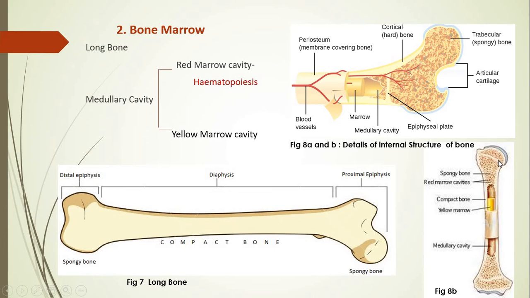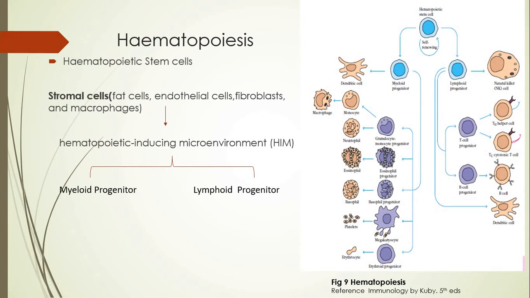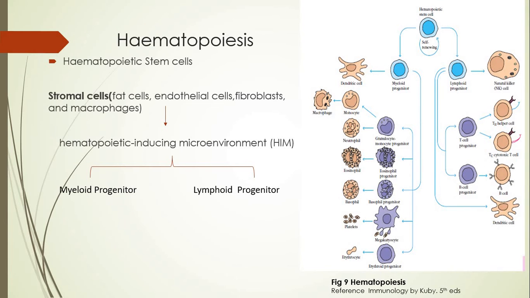Whereas the proximal as well as distal epiphyseal region is concerned with synthesis of blood cells, and so this area appears to be red in color, right? So we are now going to understand the process of hematopoiesis, how it occurs in humans. The red marrow cavity, which you have observed in the epiphyseal region, is the site for hematopoiesis.